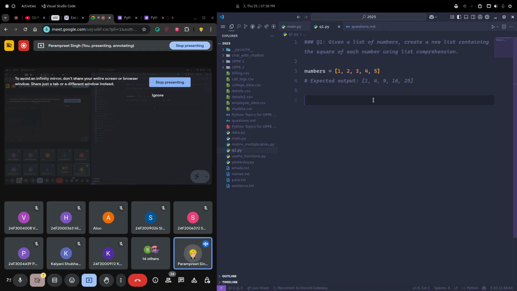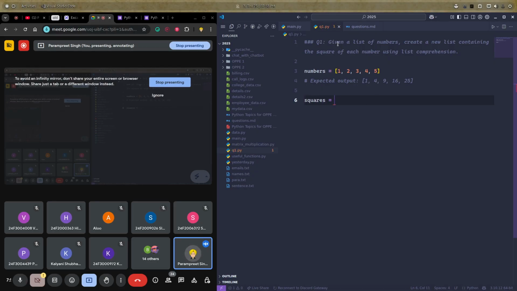So the question is, given a list of numbers, we need to create a new list containing the square of each number. That means the square of these numbers: for 1 we have 1, for 2 we have 4, for 5 we have 25. The question is clear, right? We need to create a list of squares from the list numbers.